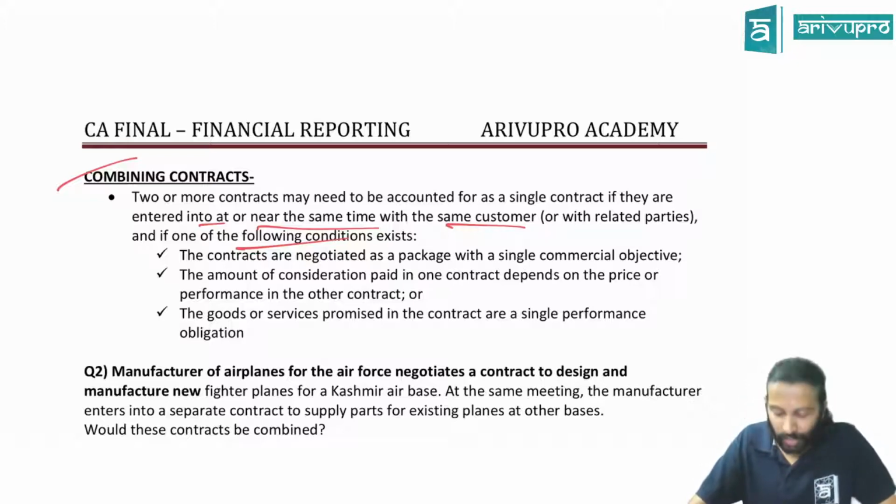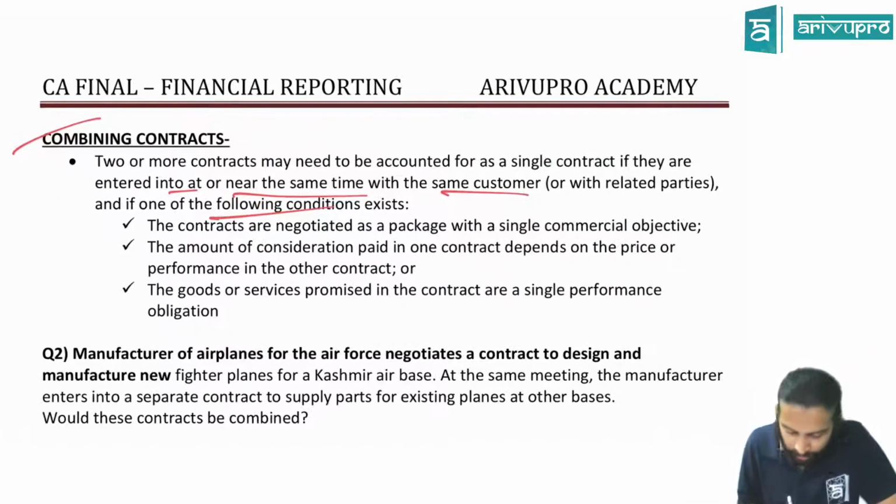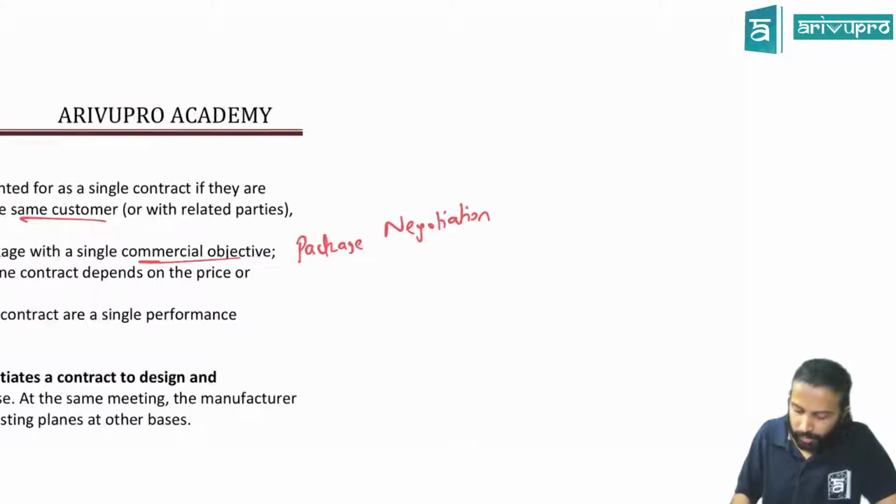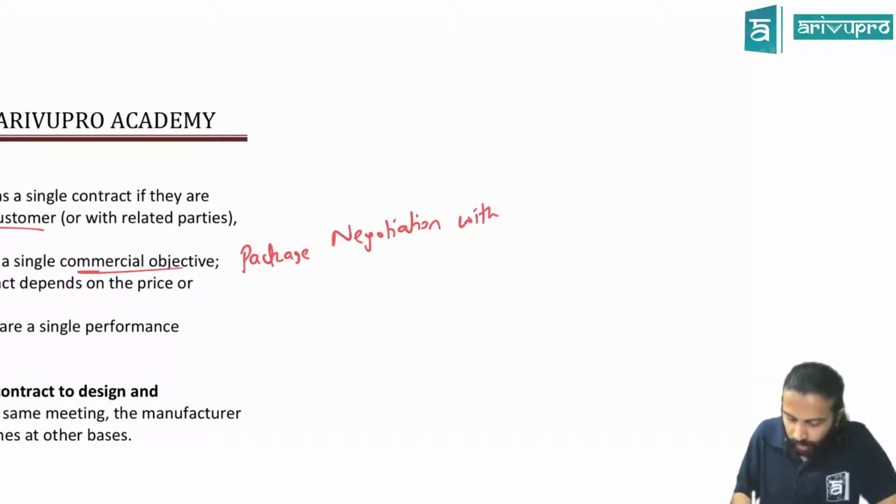What is that one now? The 1 offer: it should be negotiated as a package with a single commercial objective. Package negotiation, with the same commercial objective.